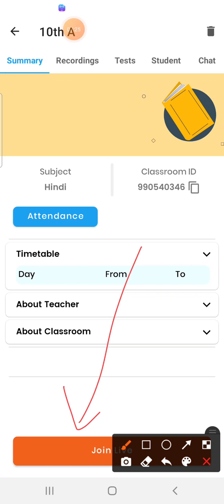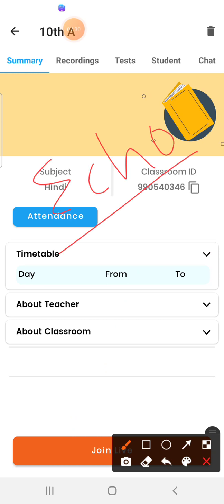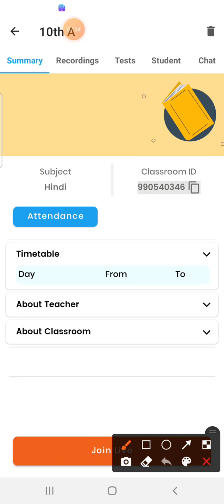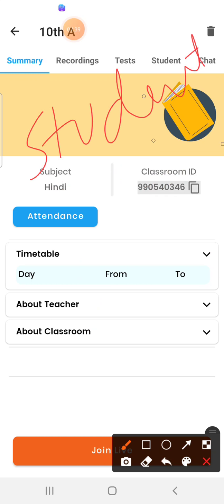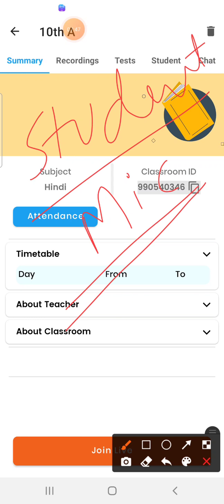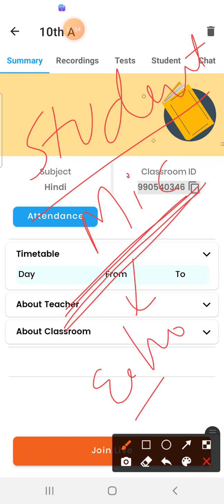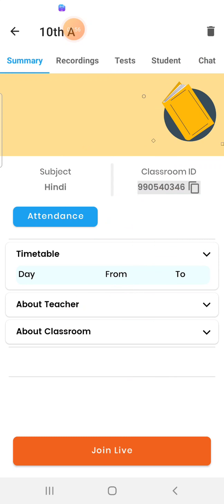Okay, second problem, many students are complaining to me that echo sound comes. So how do you remove this? The echo sound comes from the student side. So how is the student creating this? Students, listen, when your teacher is speaking, telling anything, do not open your mic. If you open your mic, the sound will become echo, it converts into echo. And if it converts into echo, you do not have a clear sound.